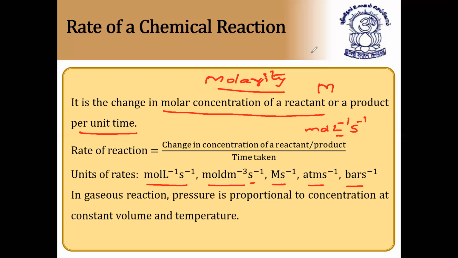So in general, the time taken by the reaction to complete is called the rate of chemical reaction. But actually, if you go into consideration, it is a change in molar concentration of reactants. Already we know if a reaction takes place, reactant changes to product, so the concentration of reactant should decrease and the concentration of product should increase with respect to time, because as the time increases, reactant changes to product. That's why the change in concentration of reactant or product by time taken is generally called rate of reaction. So in this way you find rate of reaction.